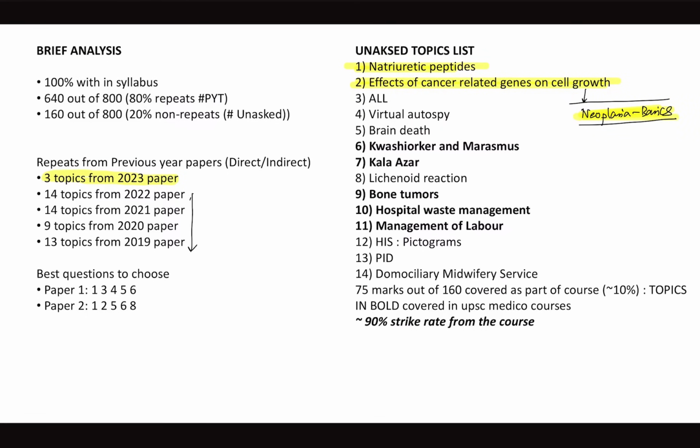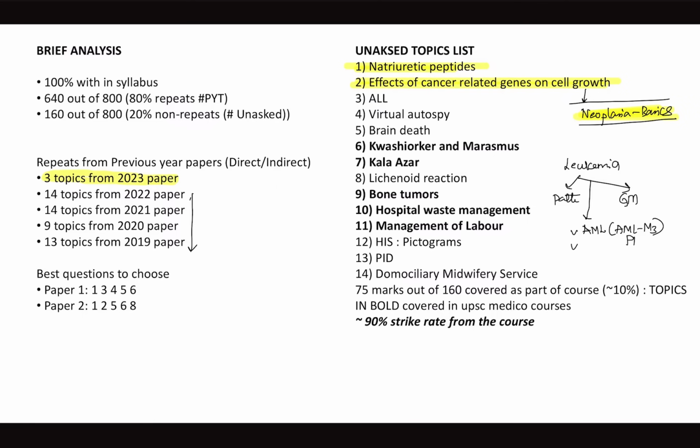Now next we have ALL. See, the topic leukemia is there in the syllabus, and leukemia is part of both pathology and general medicine. When you analyze previous year papers, the commonly repeated topic is AML, and among AML, acute promyelocytic leukemia, that is M3, is more common.